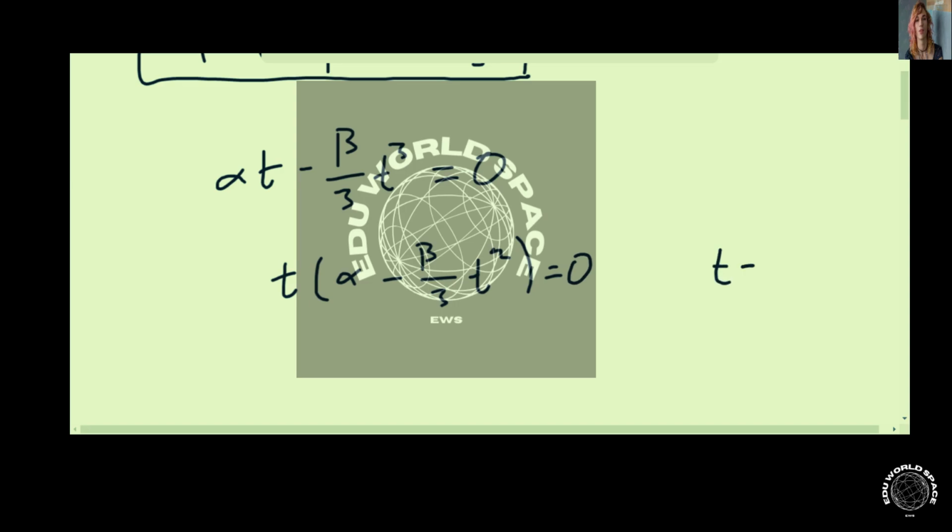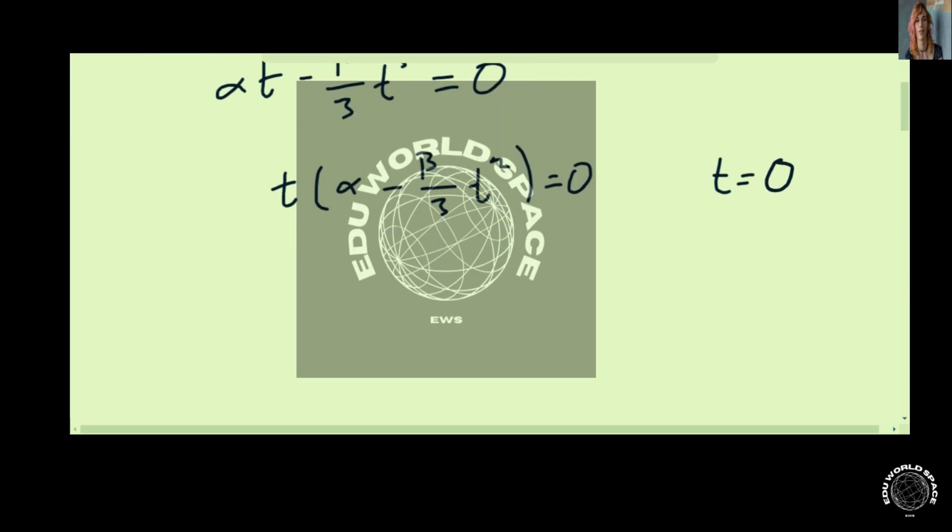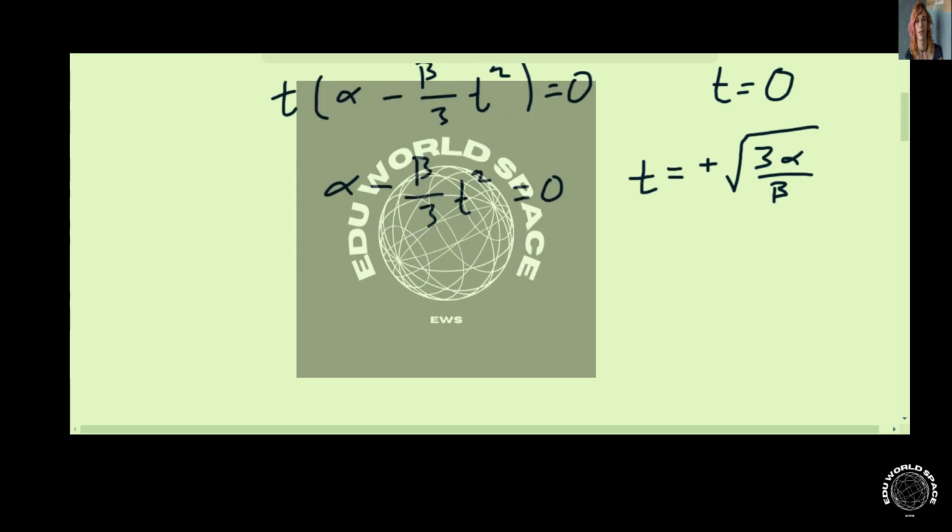We see that one of the values for t is 0, but we don't want that because we want after t equals 0. So all we do is alpha minus beta over 3 t squared is equal to 0. We solve for t and we get t is equal to plus or minus the square root of 3 alpha over beta. But since t can't be negative because it starts at 0, we're just going to use the positive value. And plugging the numbers in for alpha and beta, we have t is equal to 2.12 seconds.